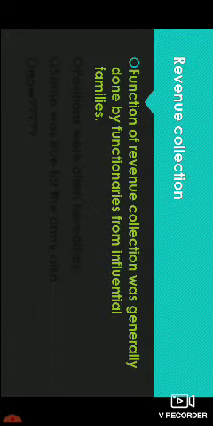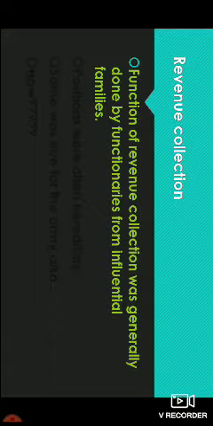This is also a very important point. The function of revenue collection was generally done by functionaries from influential families. Influential families means the families of the high caste, high society people.